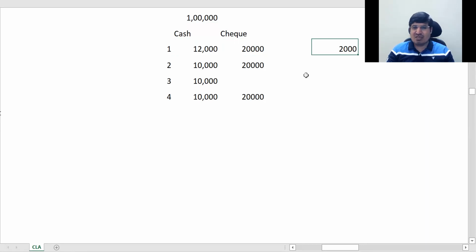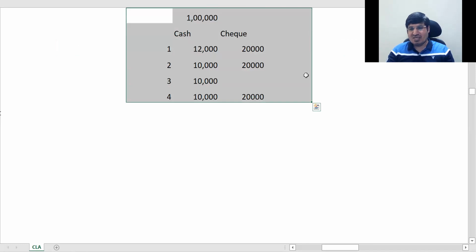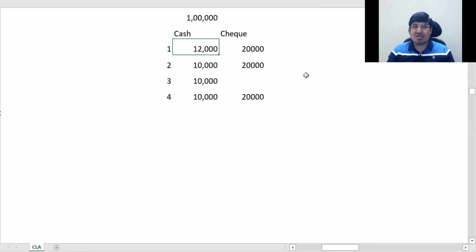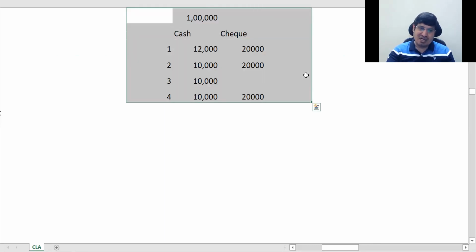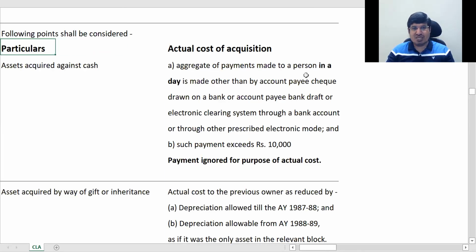So apart from that, the concept is this: till 10,000 you can pay cash, 10,000 के ऊपर whatever cash you pay, that will not be considered. This is one point. What I'm going to confirm to you is whether if this has become 12,000, suppose, only that 2,000 will not be considered or the entire 12,000 will not be considered. कि वो पार्ट में कंफर्म करूंगा, ओके, it's not very clearly written.